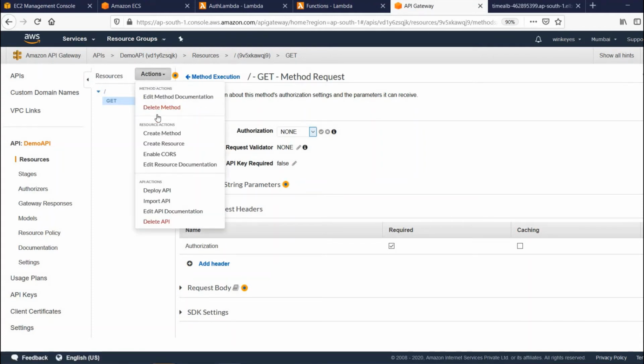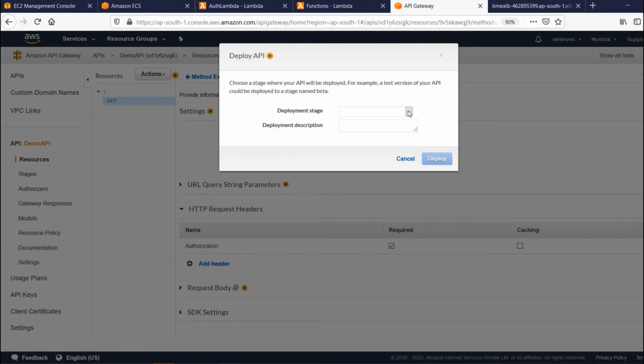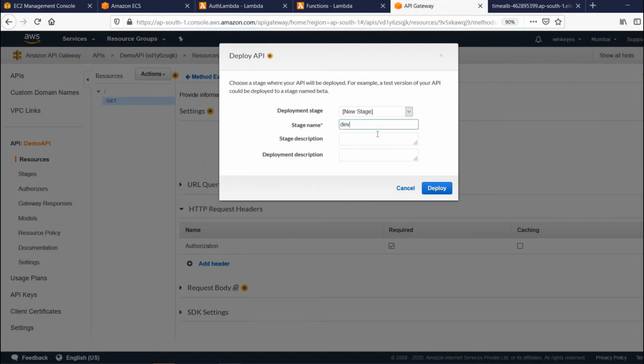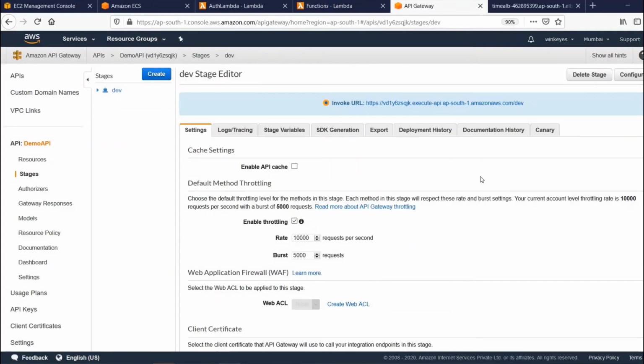And here we have to deploy this GET path. So deploy, we have to provide the stage name. For me, dev, cert, or stage, prod. These are the different environments we can deploy the code to. For me, I make this environment dev, the developing environment.